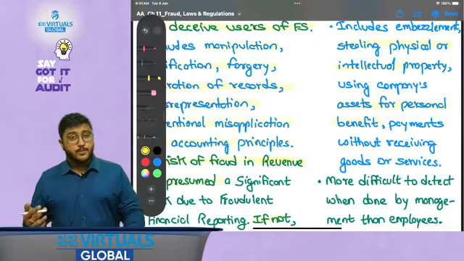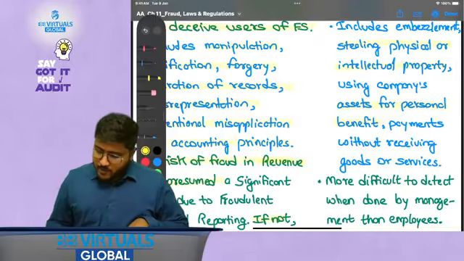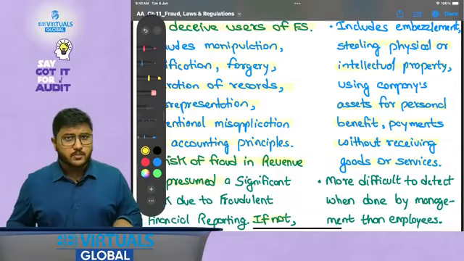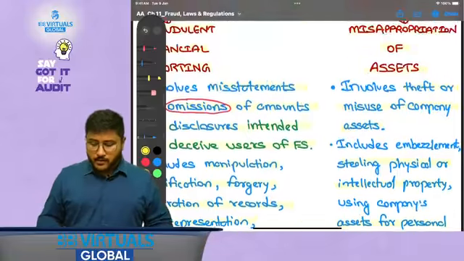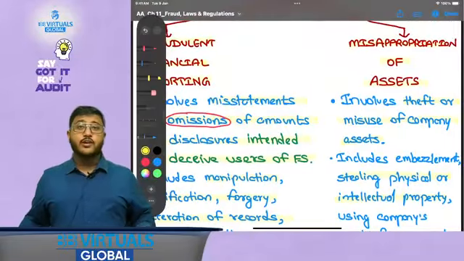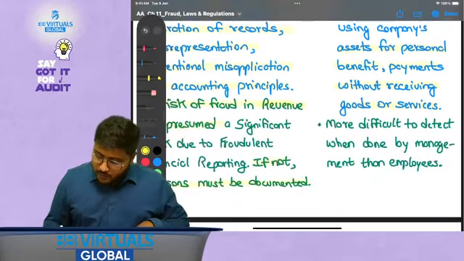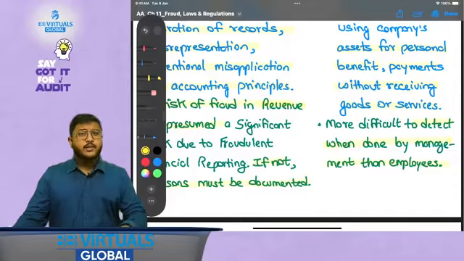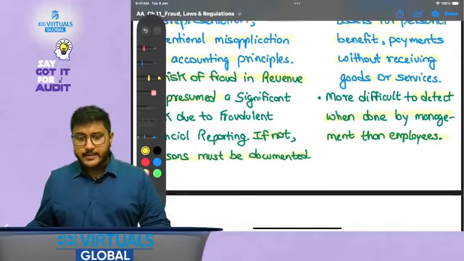In some cases the employees might use the company's laptop or the company's car for personal use also. Payments without receiving goods or services, that is, sometimes payments could be processed to certain people without getting the goods in return, and that is also part of the misappropriation of assets. This is not just an accounting entry, this is actually an outflow of assets from the company, right? Then it is more difficult to detect when done by management than by employees, because management frauds are always more difficult to identify, as management has more power to conceal.